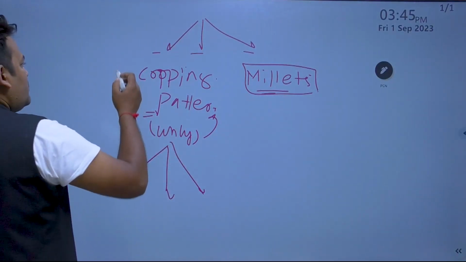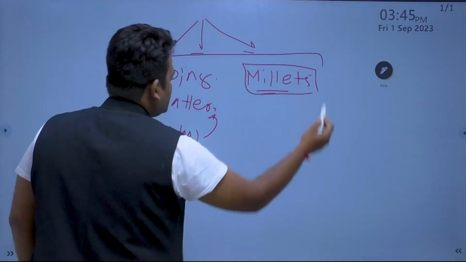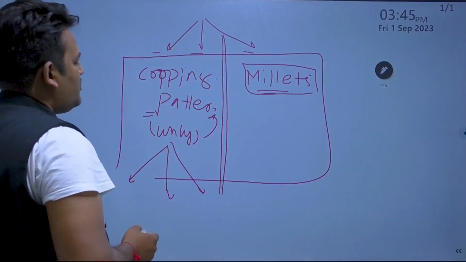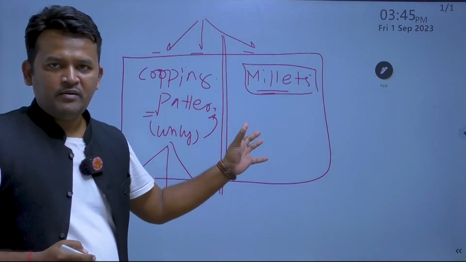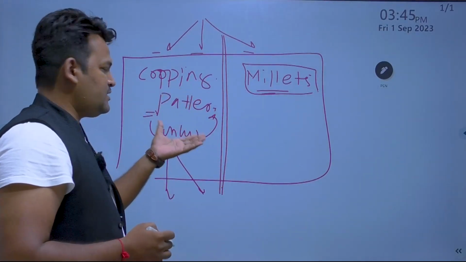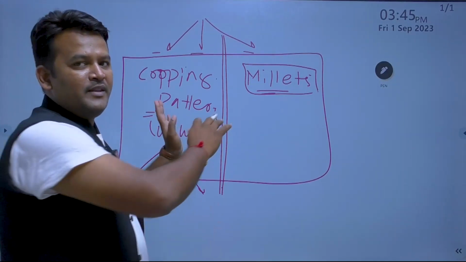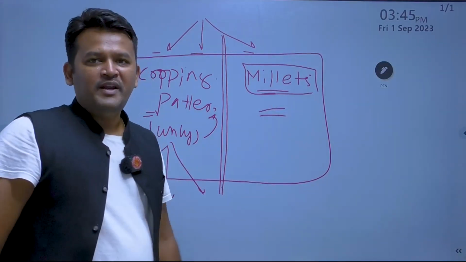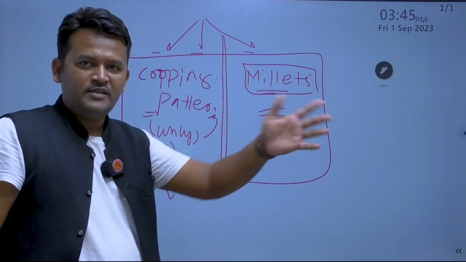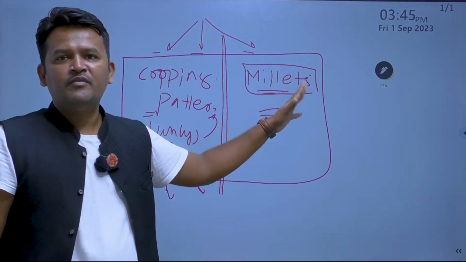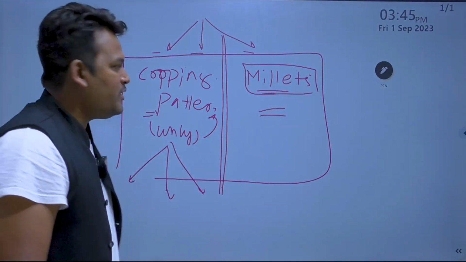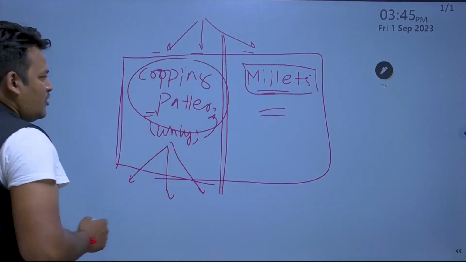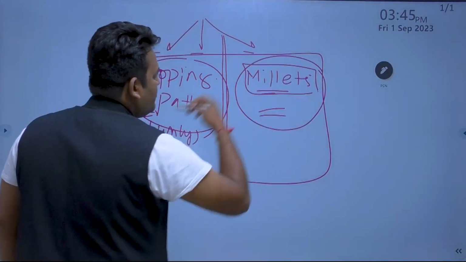When we consider the body of the question, the body should be divided into two parts. The first part should focus on the cropping pattern that we observe today, the reasons behind it, why we have accepted such a cropping pattern, and why the millets are not in this particular cropping pattern. Why we are promoting millet production in future will form the second part. So the body is divided into two parts: the first discusses cropping pattern, the second discusses millets.